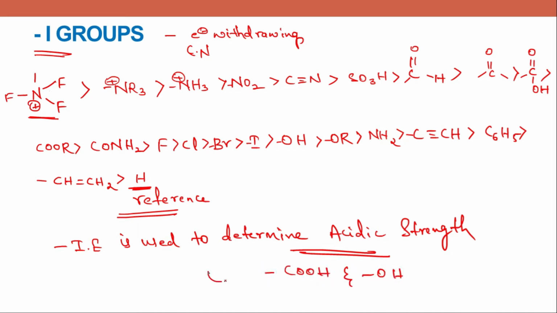Okay, before doing this, we'll also look into plus I groups. So plus I groups are electron donating groups. The movement of electrons is towards the carbon chain.